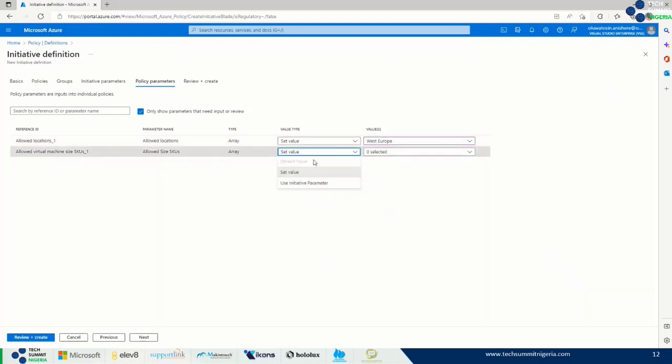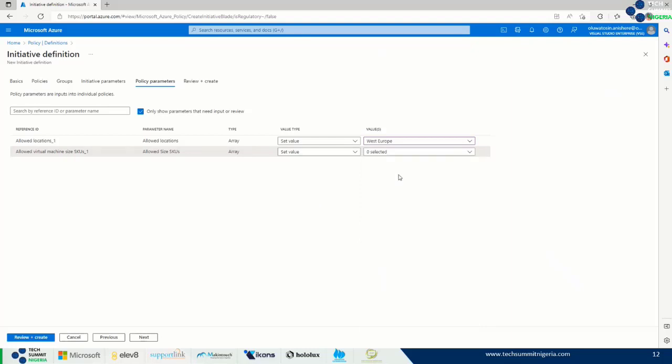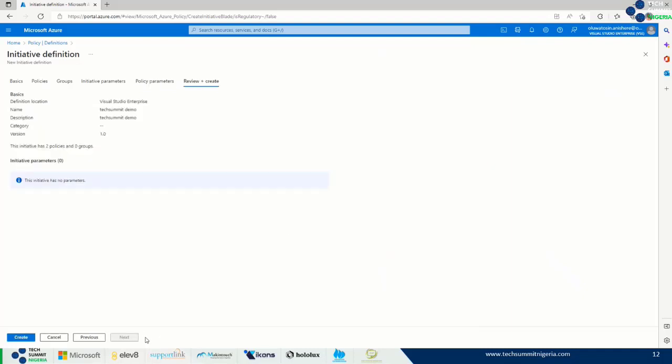Again, I did not use initiative parameter, so I would stay here and decide what VM standard I want. Do I want to restrict it to the D series or B series or the M series? For now, I'm not going to select anything. I can come back to select that so that we can see. Now the next thing is to review and create. It's going to give us a summary of what we have configured and we can click on create.